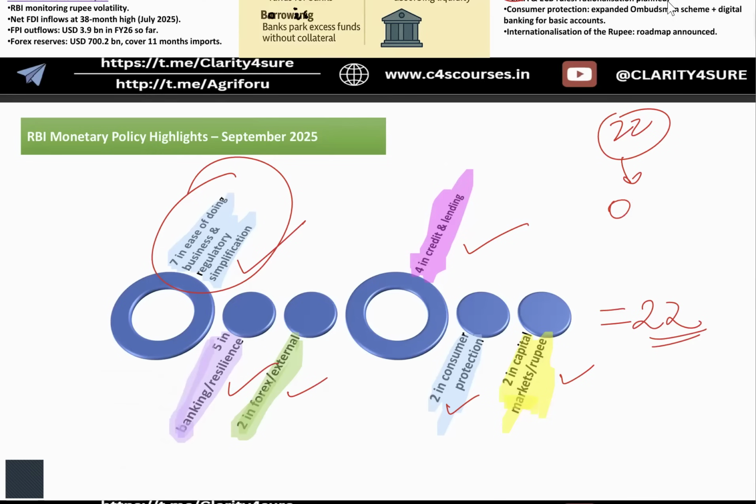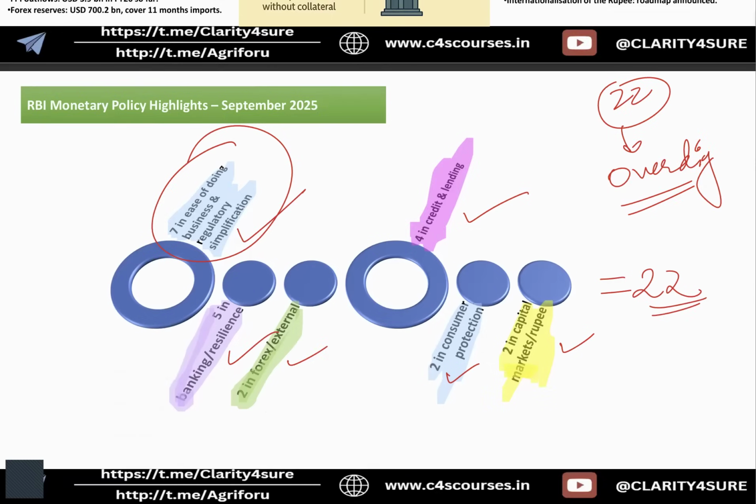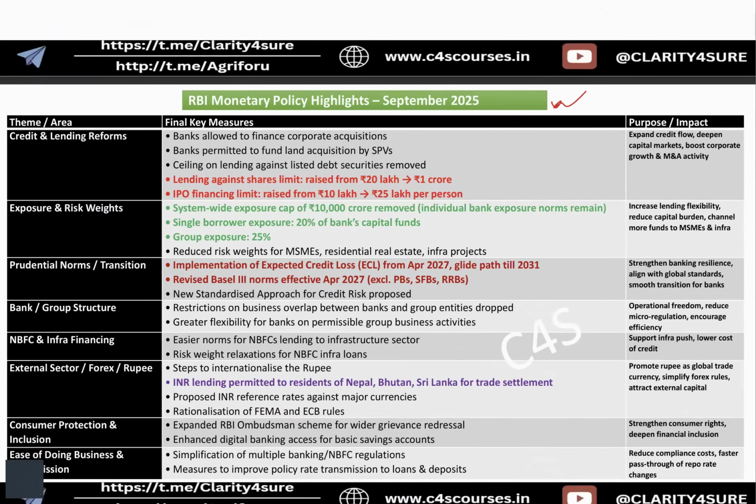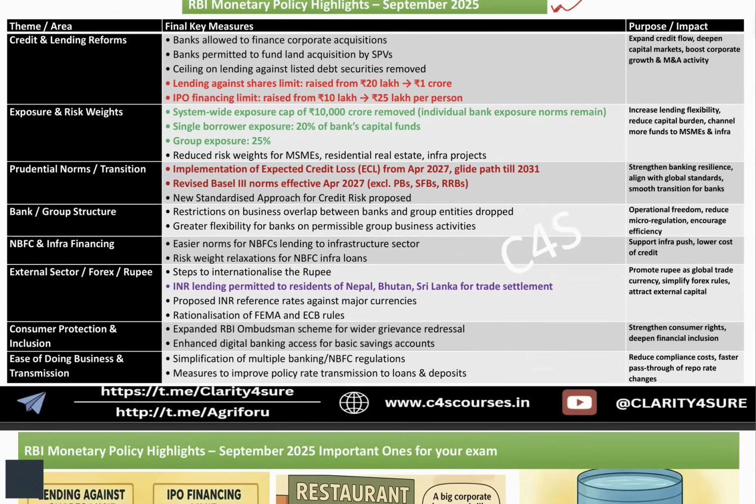Do not try to overdo it. Okay? Read whatever is in the newspapers. Do not try to do an MSc, PhD with one particular thing. Just whatever I will show you in the chart, try to remember that; questions will come from there only. So these are the 22 steps they have told, segregated into different sections. Out of this, you can just remember this only. It will work very well for the upcoming examination.